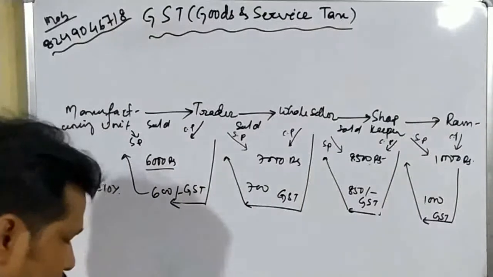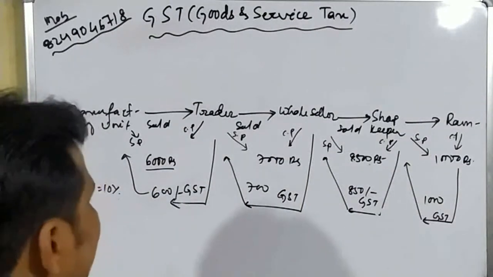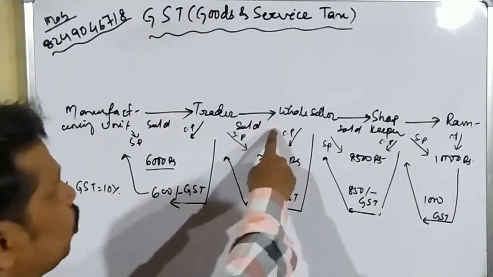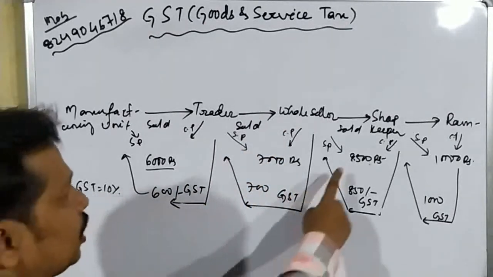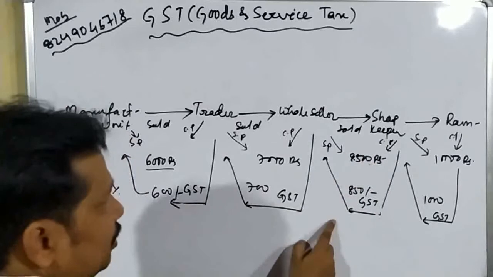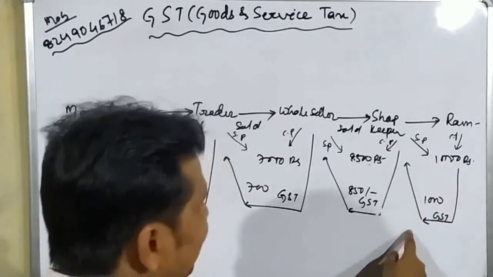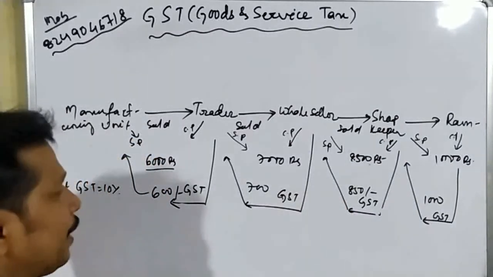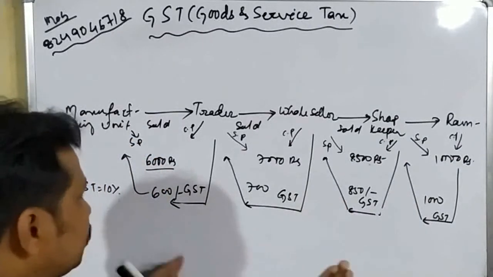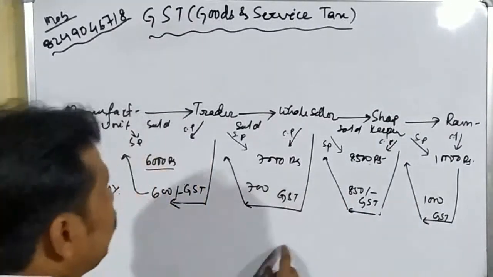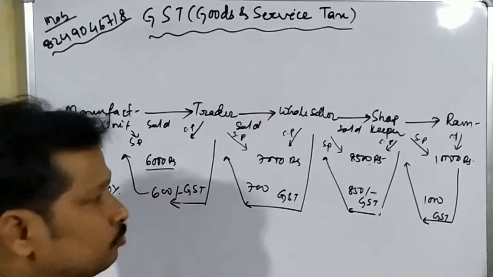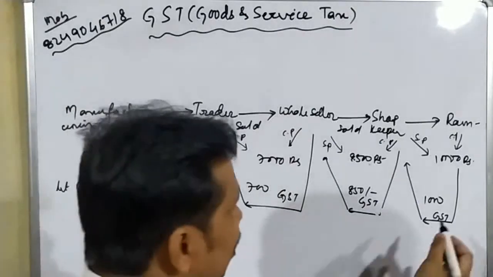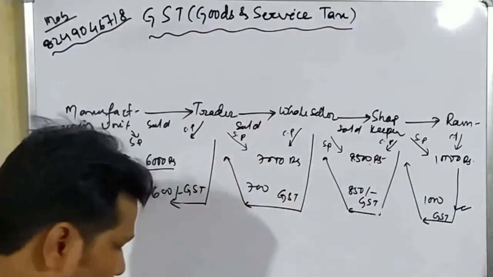Shopkeeper. So here we can see that the trader is also paying the GST, the wholesaler is also paying the GST, the shopkeeper is also paying the GST, Ram is also paying the GST. That means 1, 2, 3, 4 persons are paying the GST. And do you think that all this amount will go to the government? No. All this amount is not going to the government. Only this amount is going to the government.